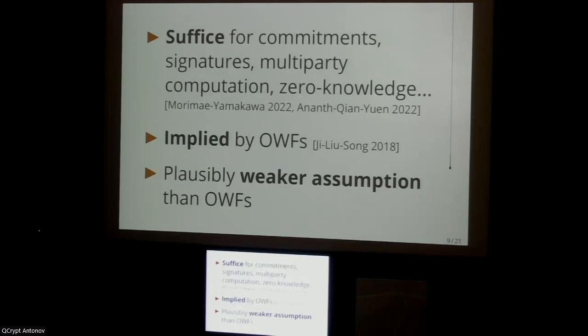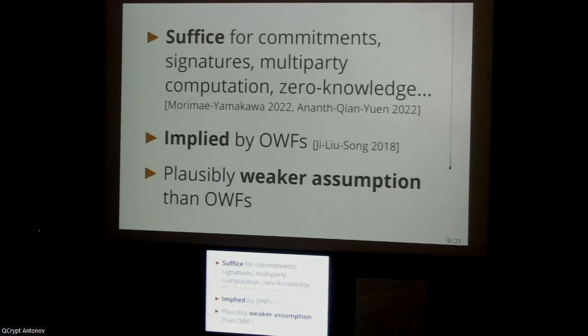The second is that they are actually implied by the existence of quantum secure one-way functions, as was shown in the very same paper in which they were first defined. And so if you believe that one-way functions exist, you should certainly believe that pseudo-random states exist. So they are no stronger a computational primitive than quantum secure one-way functions.